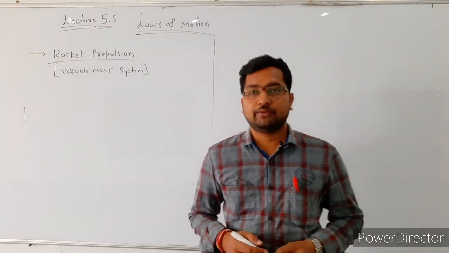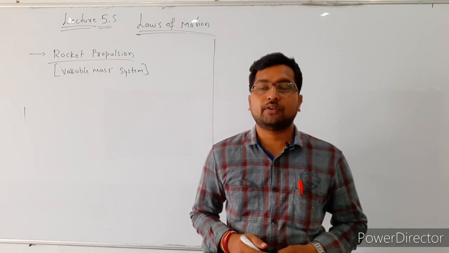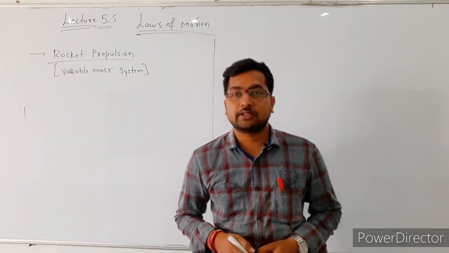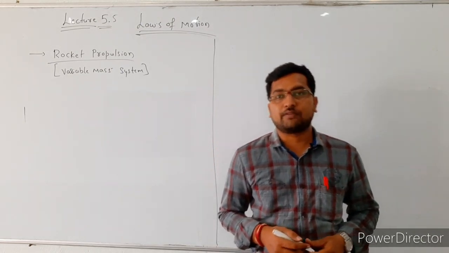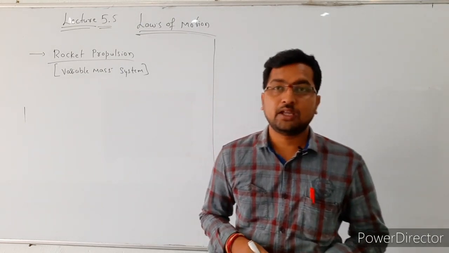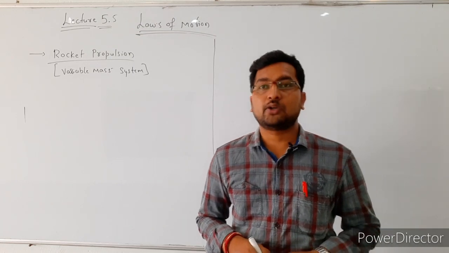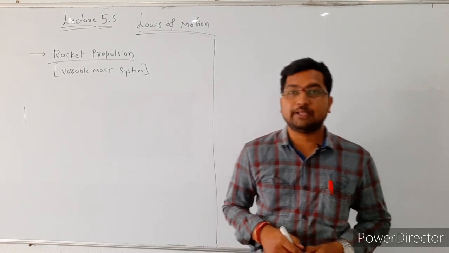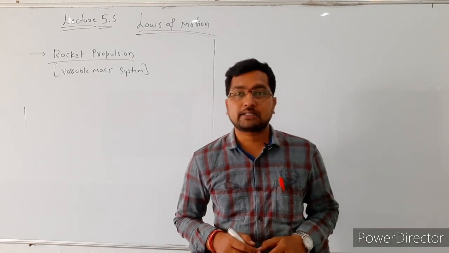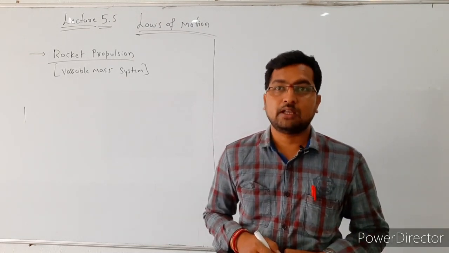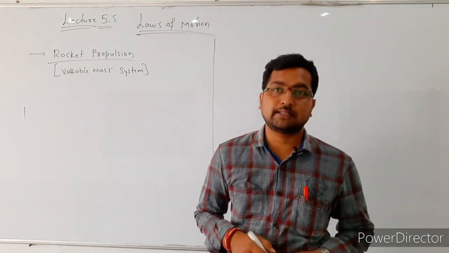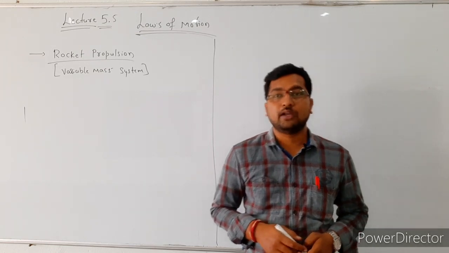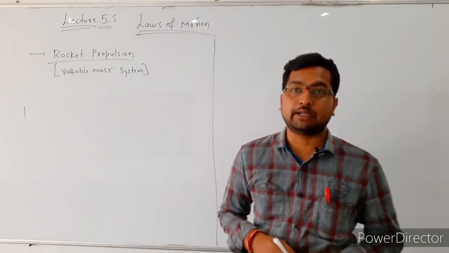In the previous video, we discussed the concept of the law of conservation of linear momentum and its application. So what is the statement of the law of conservation of linear momentum? In an isolated system, the total momentum is conserved. Or if no external force is acting on the system, the total momentum before collision is equal to the total momentum after collision. So this is the statement of the law of conservation of linear momentum.